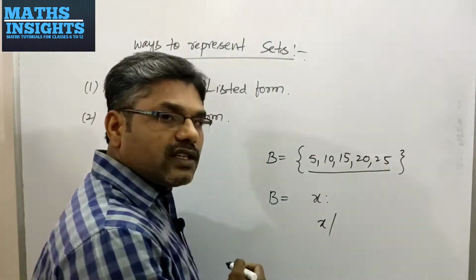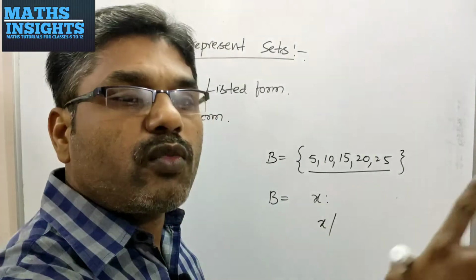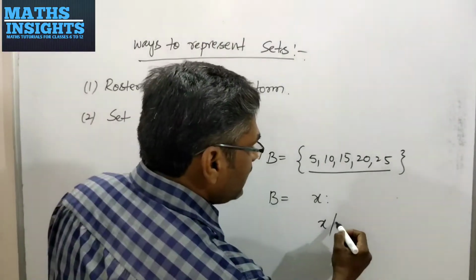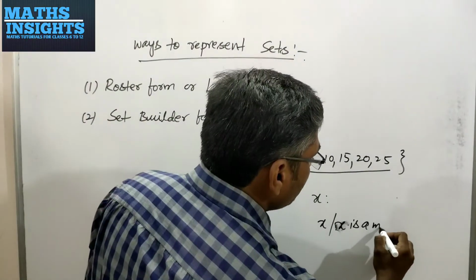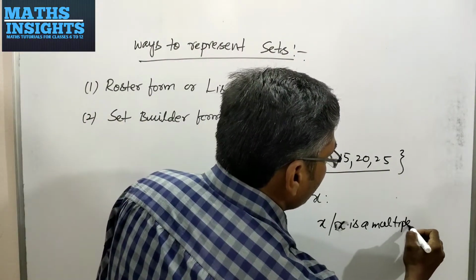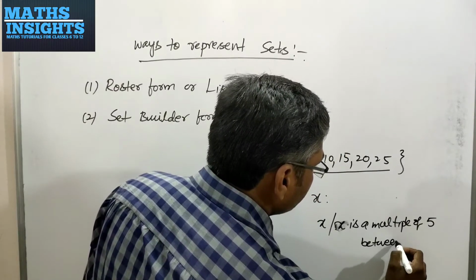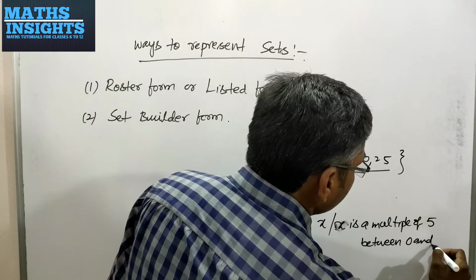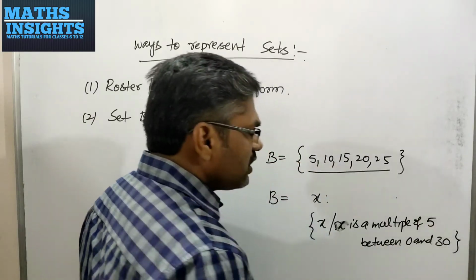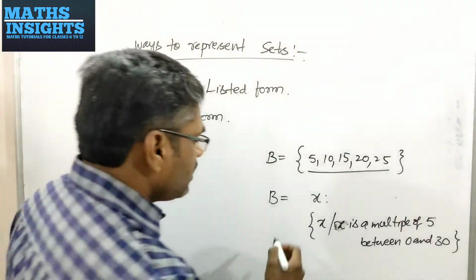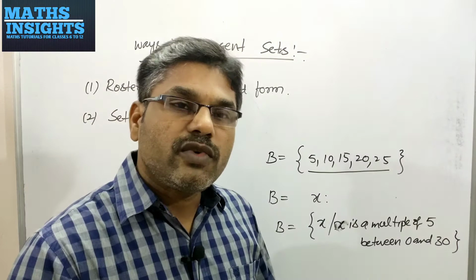So by giving a common name to all elements, I will write the common property of all elements. X is a multiple of 5 between 0 and 30. You have to enclose this also in braces, and this is the way to write a set in the set builder form.